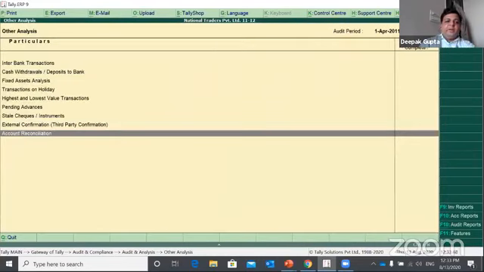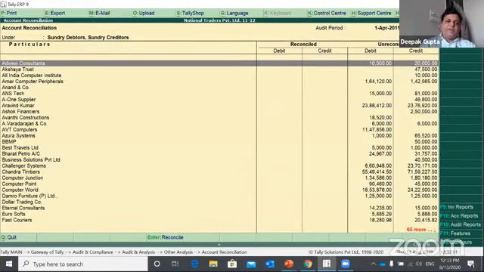There is an option called account reconcile, F5, where you can reconcile the ledger. Similarly, you can go specifically to the report of reconciliation, and you can do the detailed account reconciliation, which shows the entries that have not matched your balances. For example, if one of your customers is also using Tally, you can tell them to send their statement from their books of account in XML format. I can import that directly into my Tally, and Tally will reconcile transactions automatically on the basis of a few combinations.